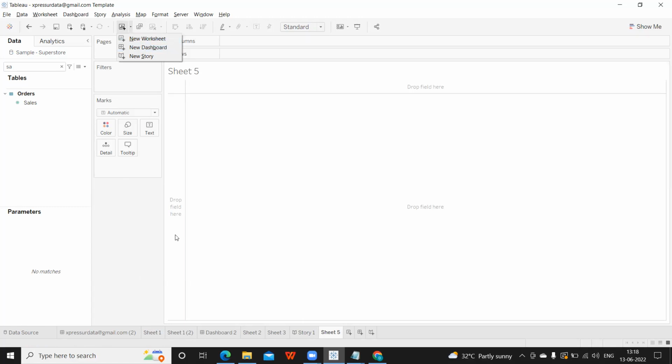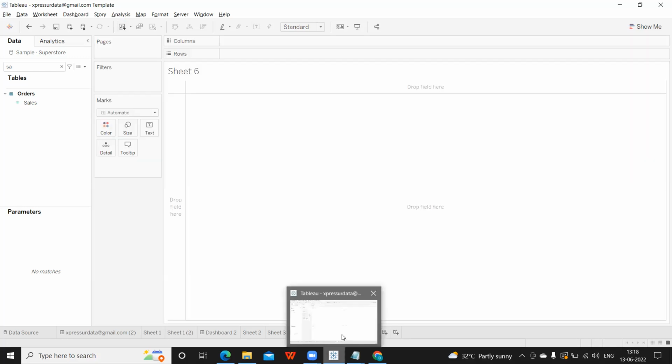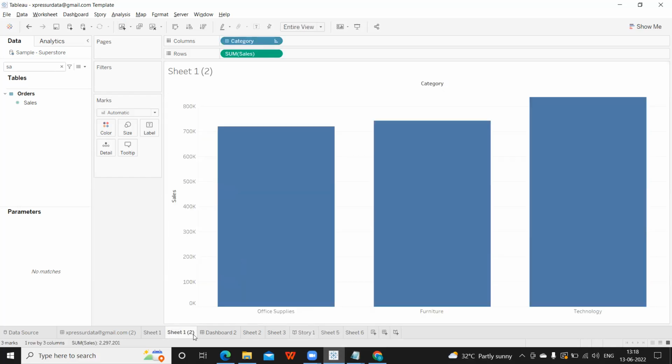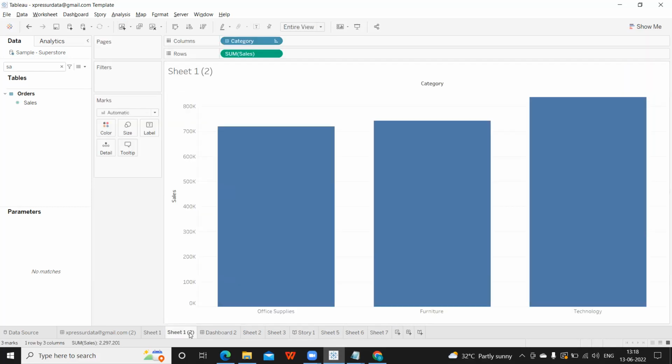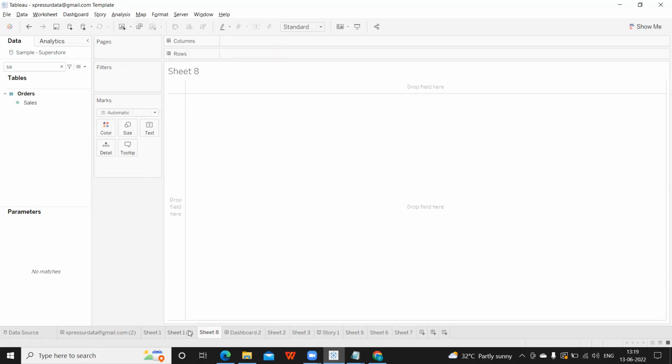The difference is, let us observe. Suppose you want to create a sheet and you click on this, what is happening here? That sheet is coming at the end, but you want to create a sheet right next to this. You're creating here, but it is adding here. Again, if I go here and select this option now, it is creating right next to that. That is the difference.